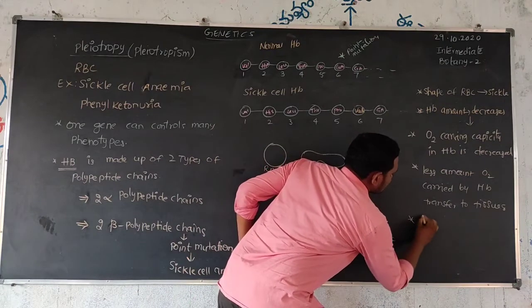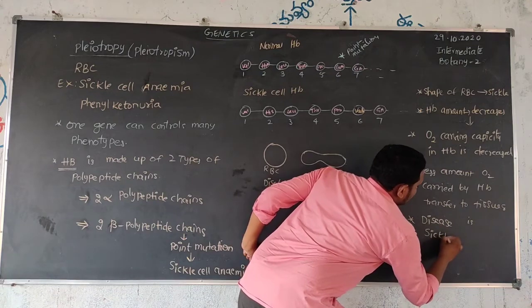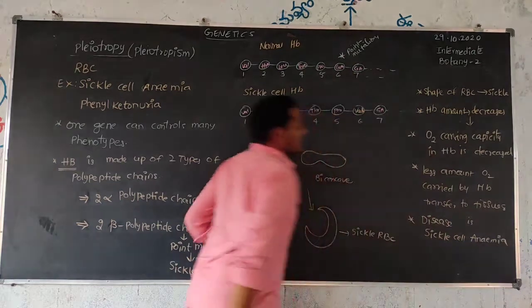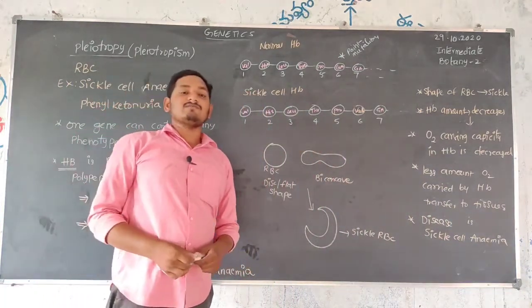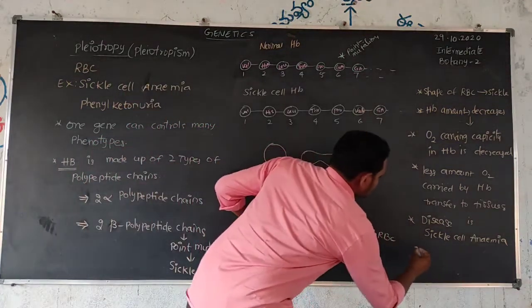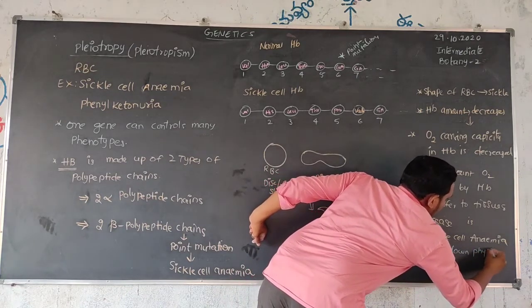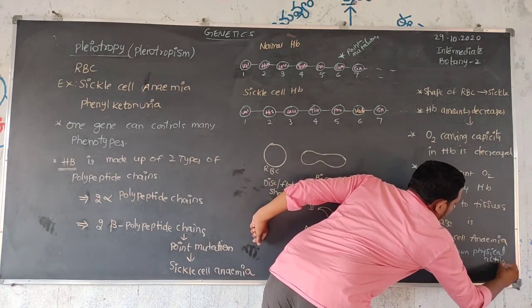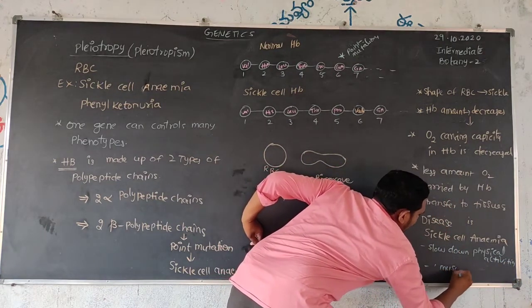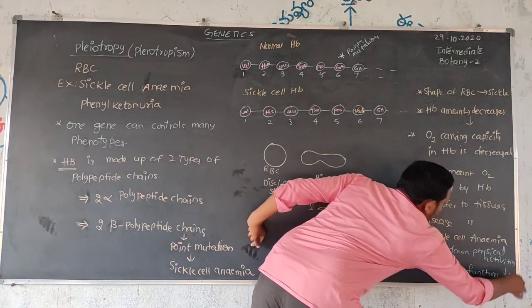The disease we observe is sickle cell anemia. These sickle cell anemia patients suffer with slowed down physical functions and physical activities, and muscle functions are also slowed down.